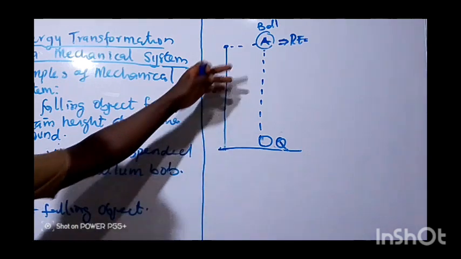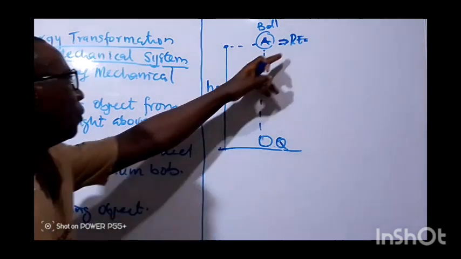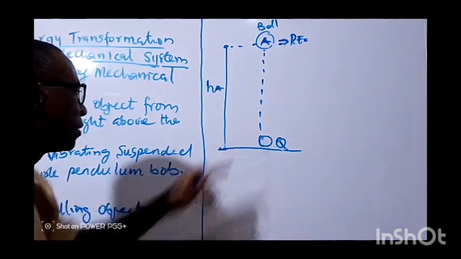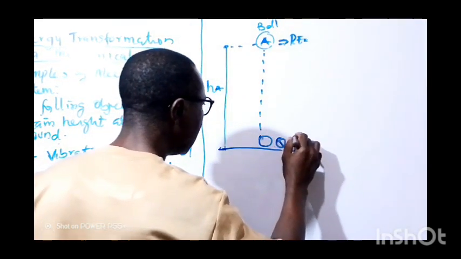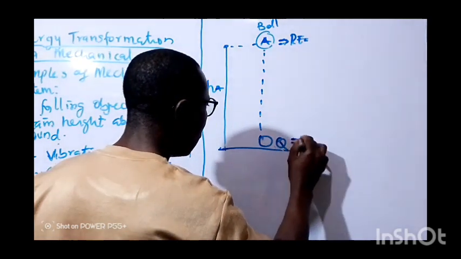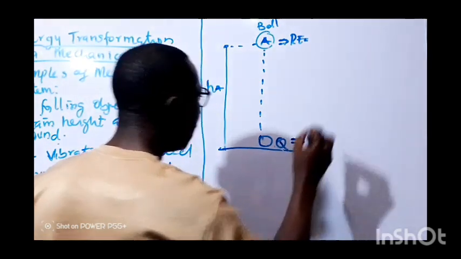And when it travels down, the potential energy is totally converted to kinetic energy. That is, at this point, we are going to have kinetic energy.